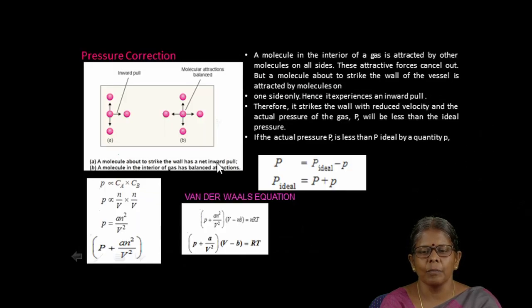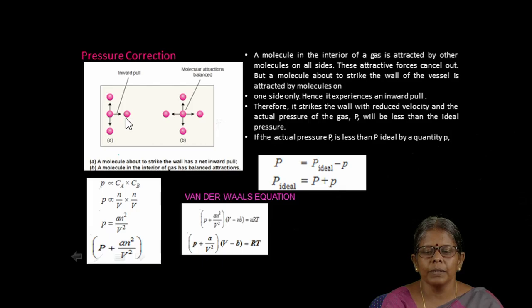Next, we can look at the pressure correction. Here, the molecule exerts pressure on all sides. If the pressure is exerted on the right hand side, it also exerts pressure on the left hand side. Therefore, they cancel each other or get balanced. Similarly, the upward pressure is balanced by the downward pressure. This is the case when the molecules move. But when the molecules collide with the walls of the container, the pressures are not balanced. There will be an inward pull.